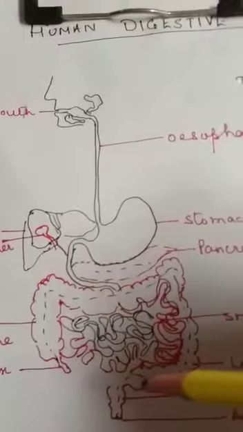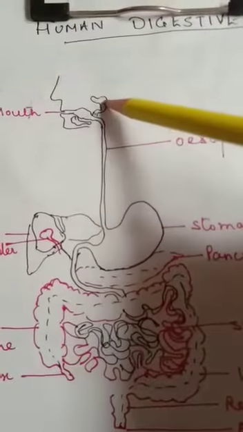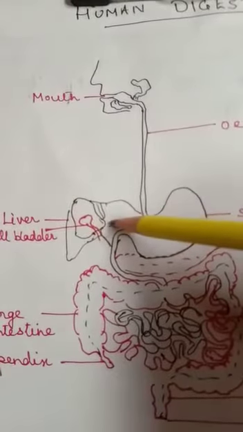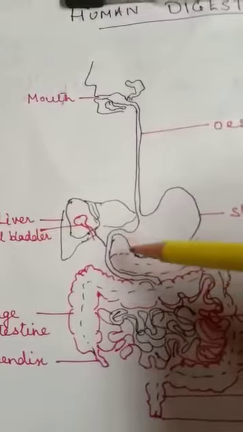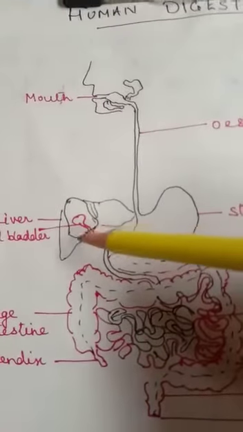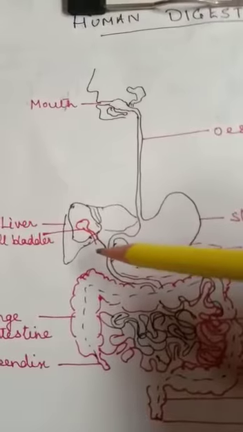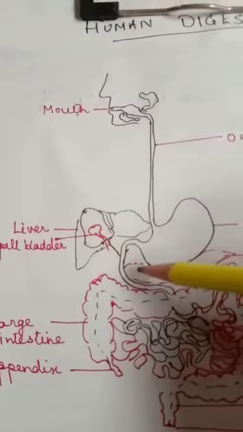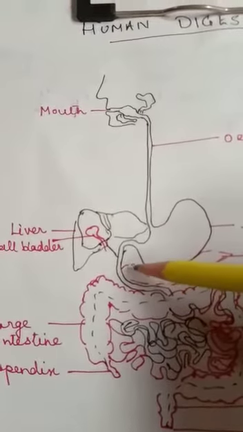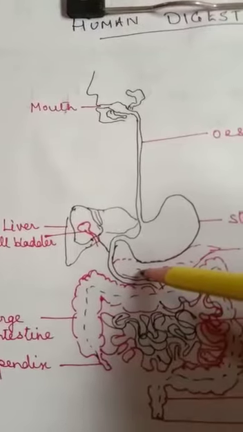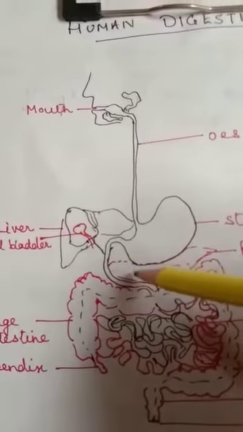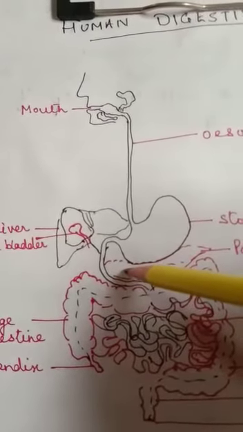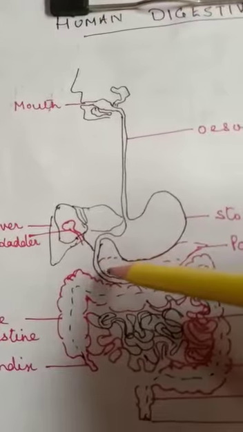Now the digestive glands. This is your salivary glands. This is your liver. This is the largest digestive gland of the body. This is the pancreas. Now the liver secretes bile. Bile is stored in the gallbladder. Here there is the pancreas which secretes pancreatic juice. Pancreatic juice is going to contain pancreatic amylase, pancreatic lipase, and trypsin.